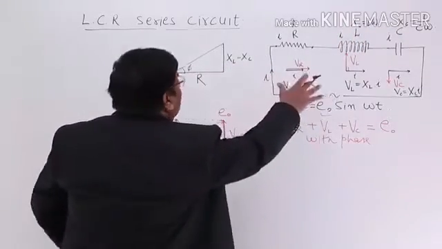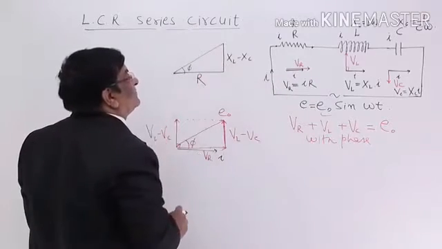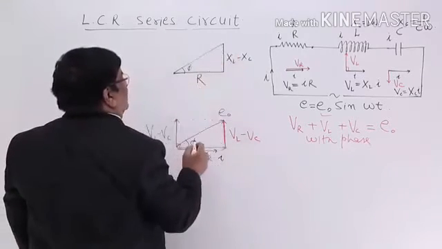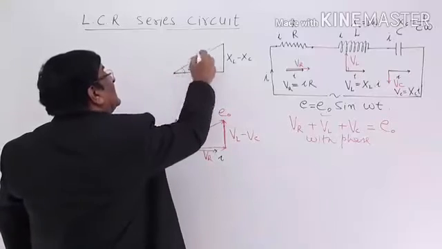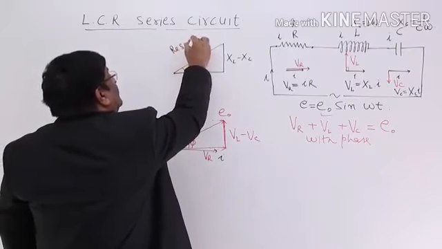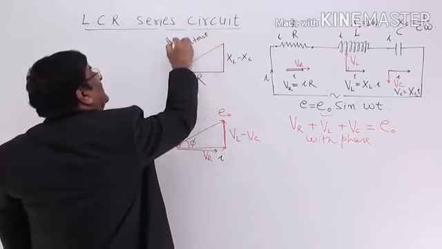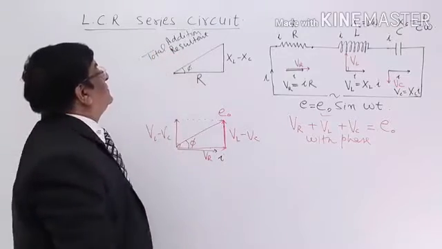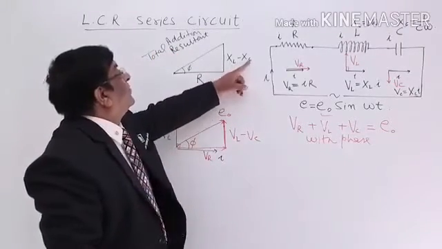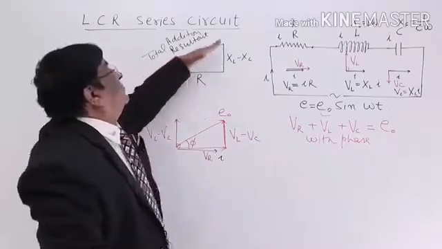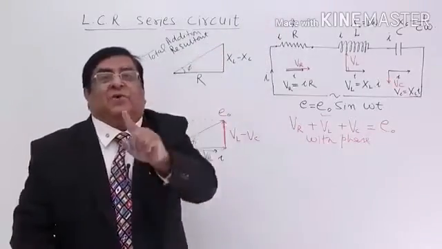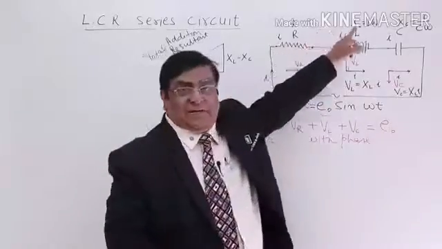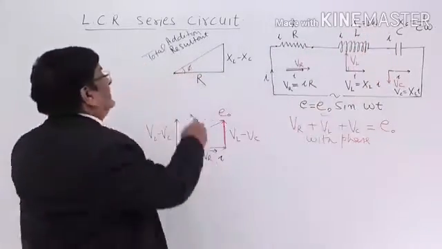These three are related according to this phasor diagram, and in this phasor diagram this length represents R, this represents XL minus XC, and this is the resultant. Resultant means what? Addition. Addition means what? Total. So this is opposition, this is opposition, this is opposition. What does it represent? Total opposition. And this is what we are searching for. What is the total opposition of this circuit? Total opposition of this circuit is this.